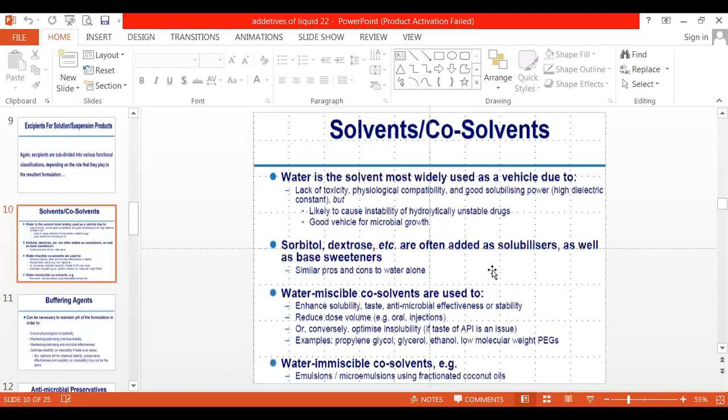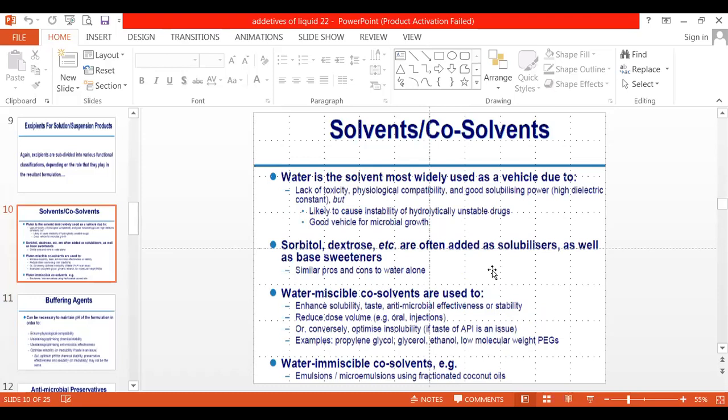Apart from water, there are other types of solvents, like alcohol, glycerin, and simple syrup, which is prepared by dissolving sugar in water. In the alcohol, we can also choose it as a vehicle.